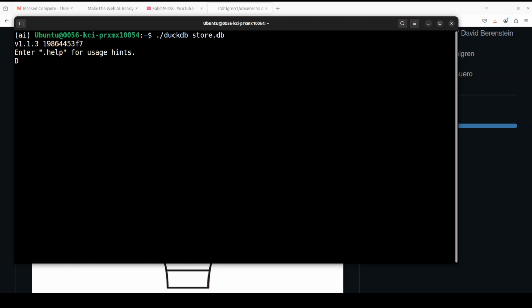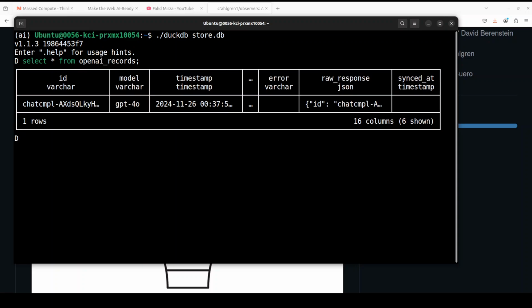Now it has created a table for OpenAI in that database already with this instrumentation data. You see, this is the model we had called earlier. This is a unique ID, and then there is no error, and then there's a lot of other information which you can get from that table, and it churns out heaps of information. You see, this dot shows there is more data which you can select from the table, and the list goes on and on.